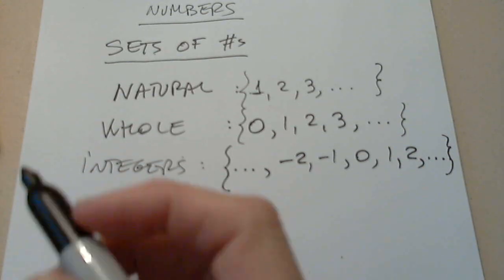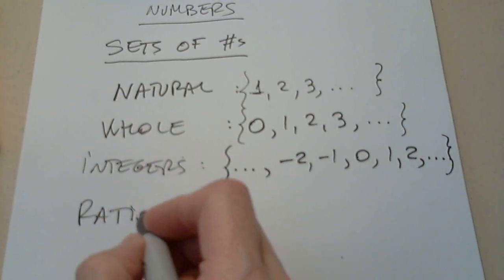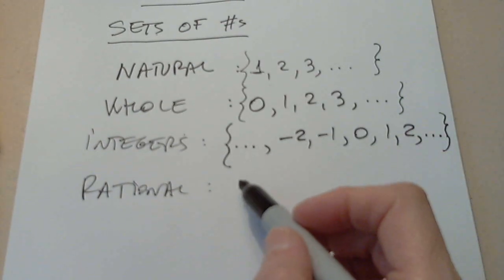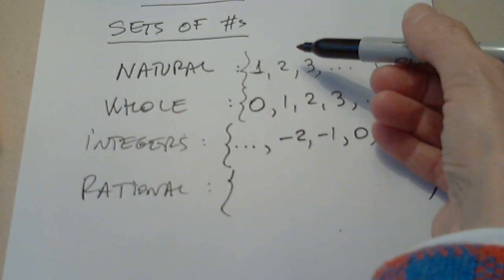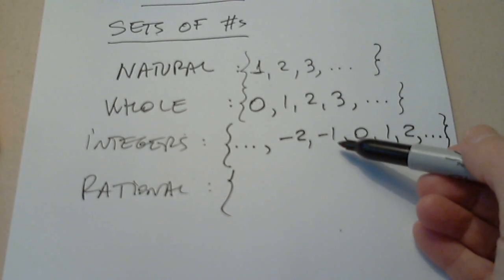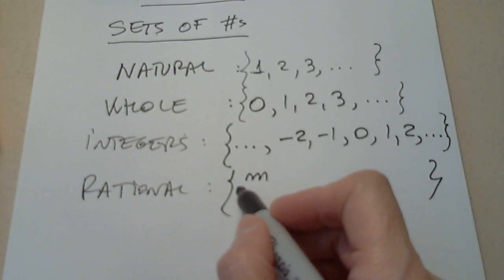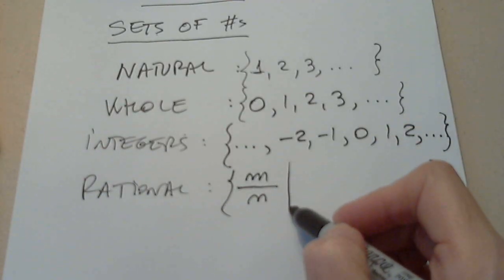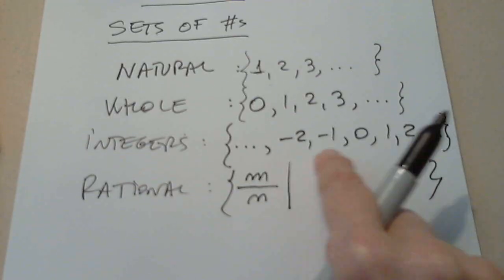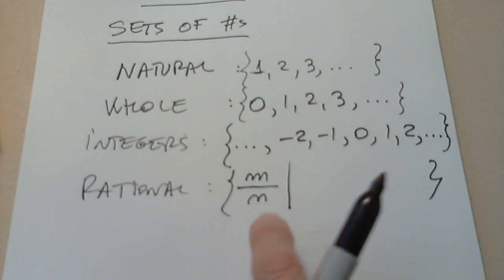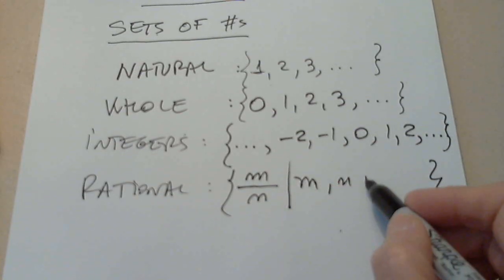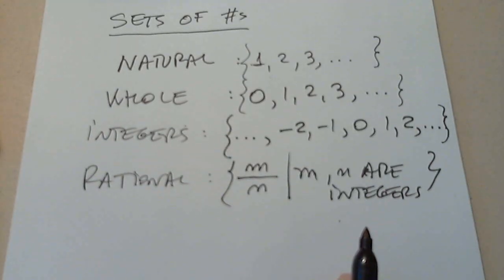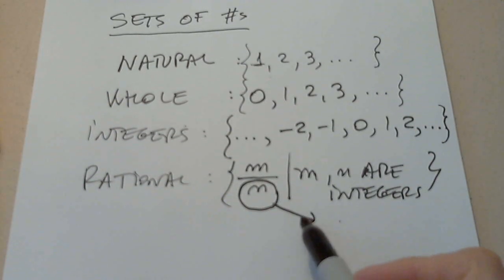Now, the next one is rational. The set of rational numbers is everything you see here, and in addition, m over n, any ratio such that m and n are integers. But there is a problem. This number cannot be 0.